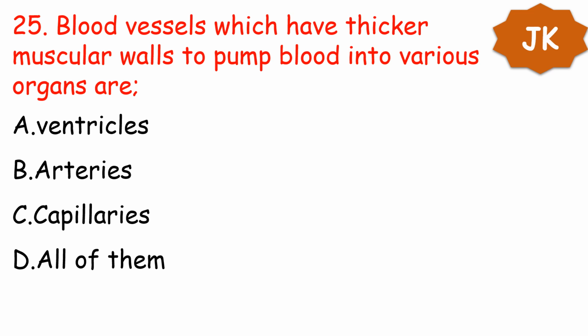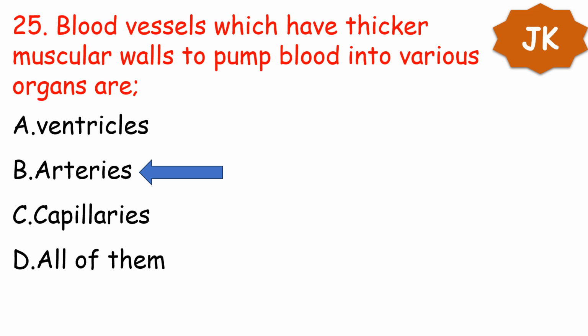Next question. Blood vessels which have thicker muscular walls to pump blood into various organs: A. Ventricles, B. Arteries, C. Capillaries, and D. All of them. Your option is option B, arteries. Arteries are the blood vessels which have thicker muscular walls.